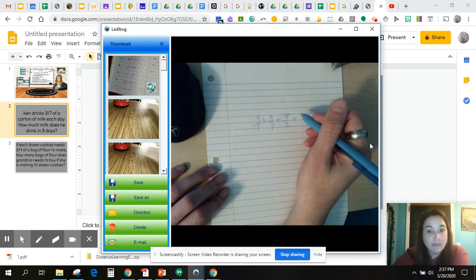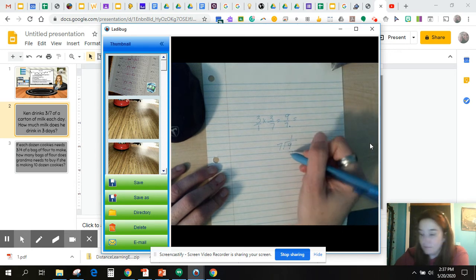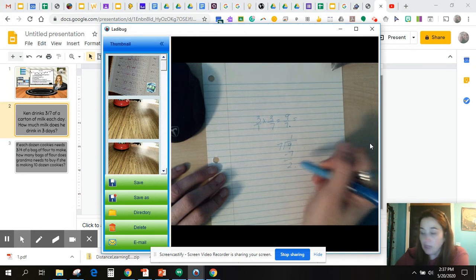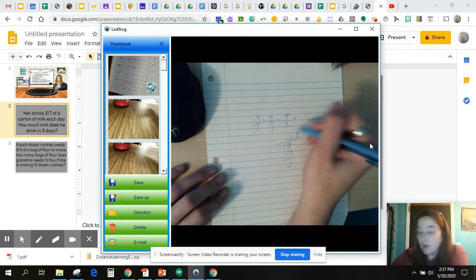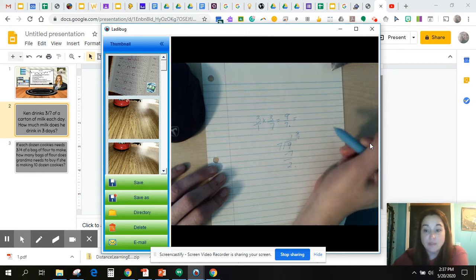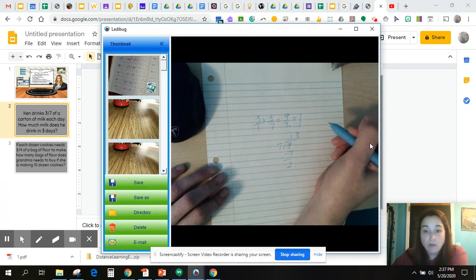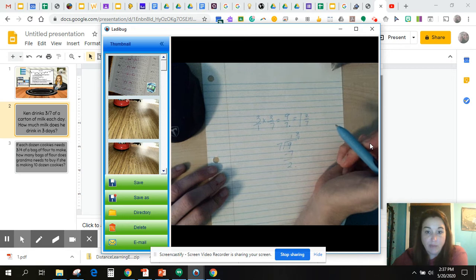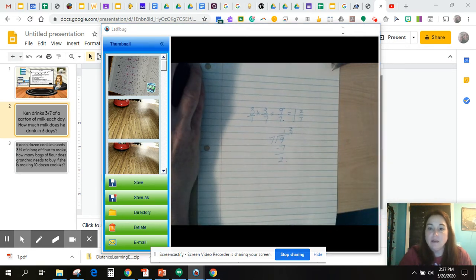So 7 will go into 9 one time, and that leaves us 2 remaining. Will 7 go into 2? No, it will not. So 1 and 2/7. So our improper fraction, if we want to simplify that or convert it to a mixed fraction, is he will drink 1 whole carton and 2/7 of another carton over that 3-day period. Okay, very good. So let's look at our next one.